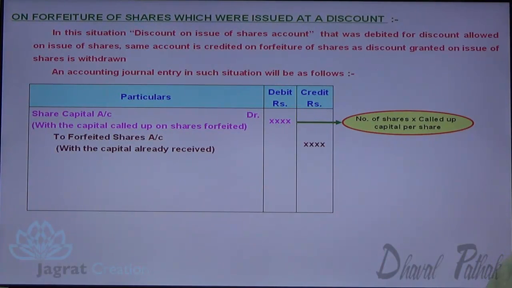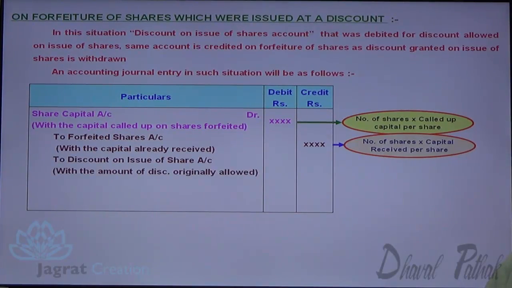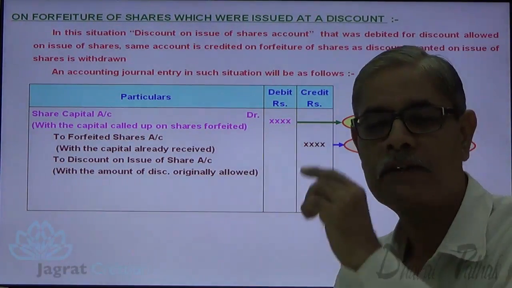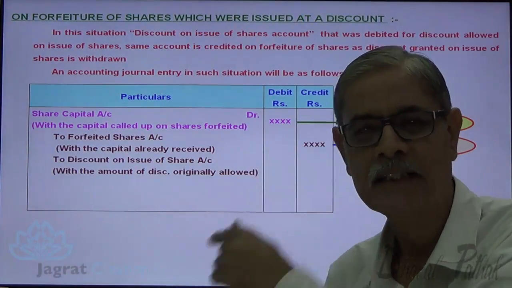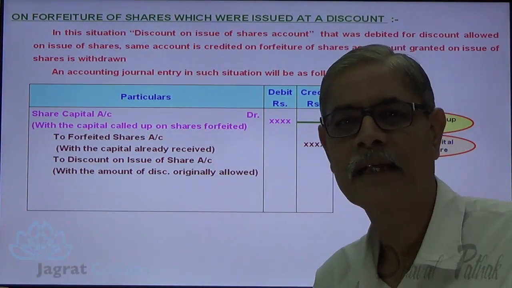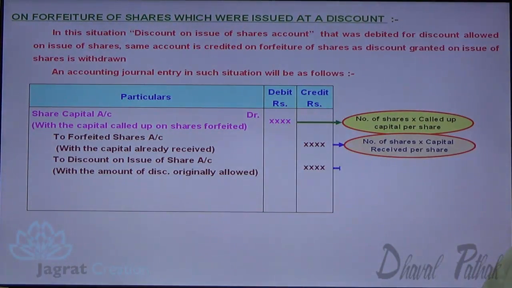Share forfeiture account, number of shares forfeited into capital received per share. Discount on issue of shares which were originally debited gets credited, now it gets disallowed. Look at it. Discount previously allowed gets disallowed on forfeiture.